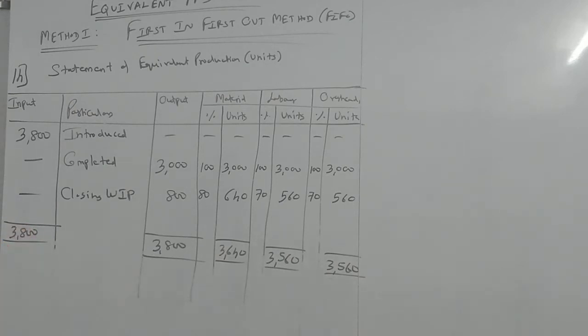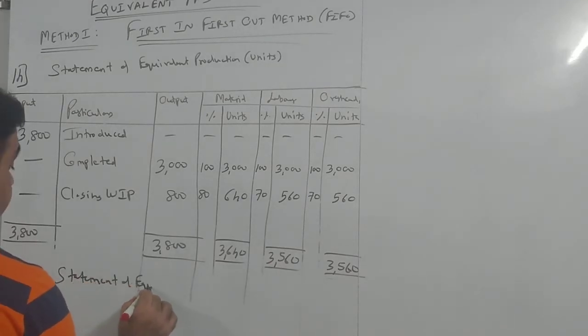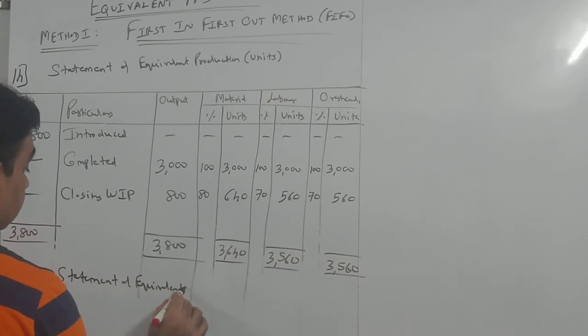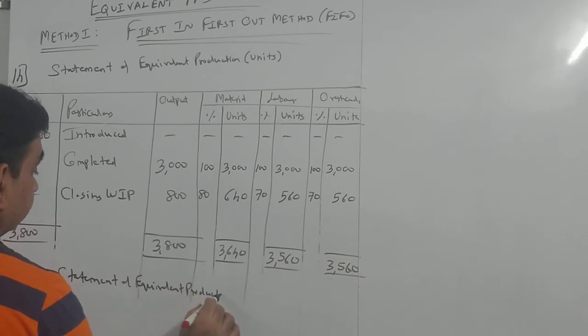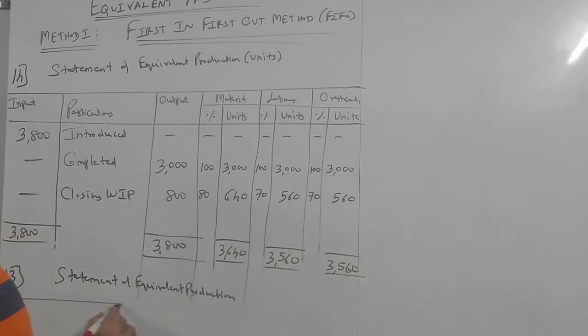Now the same question, number 13. The difference here is that there is opening WIP in this. Statement of equivalent production. Let's prepare the same format.